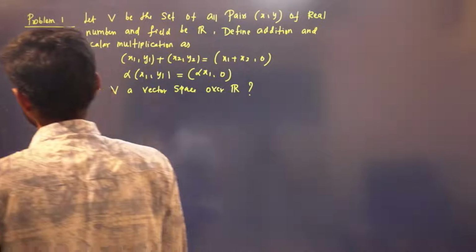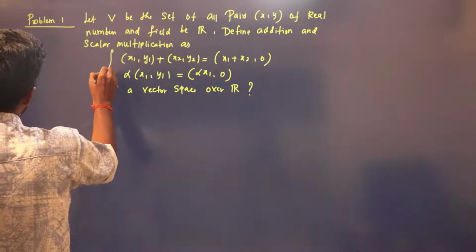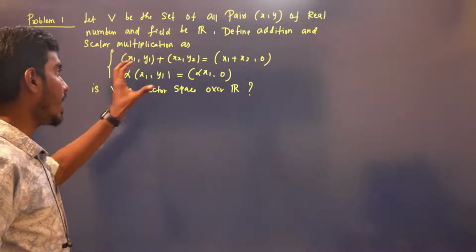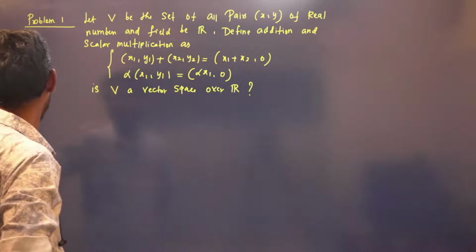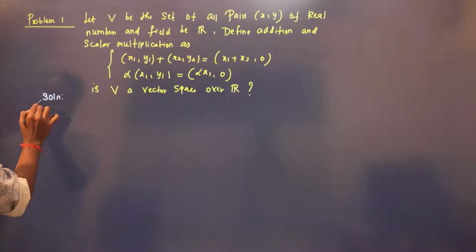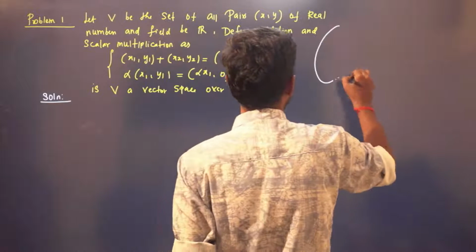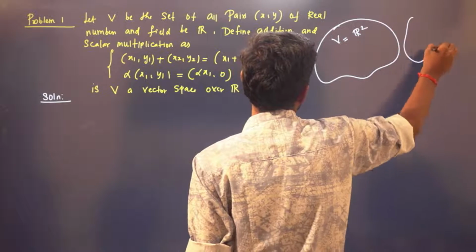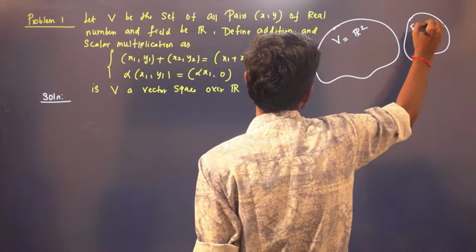But here, the addition and the scalar multiplication are different. Usually, how will we add? See, here V is R2. Here V is R2. That is all two-tuples. And here F is the real numbers.